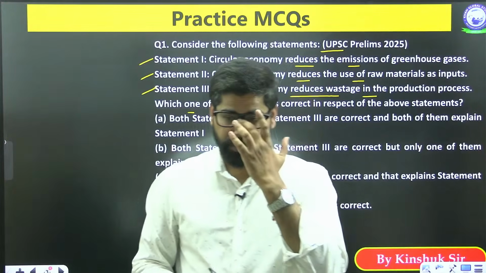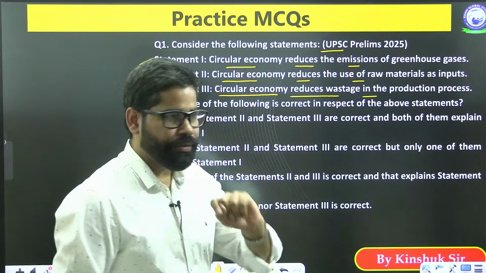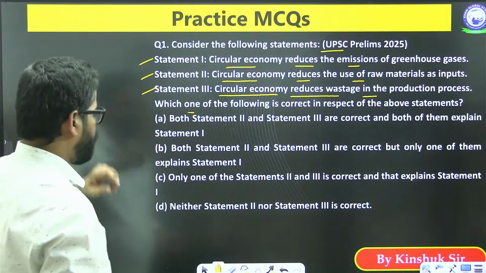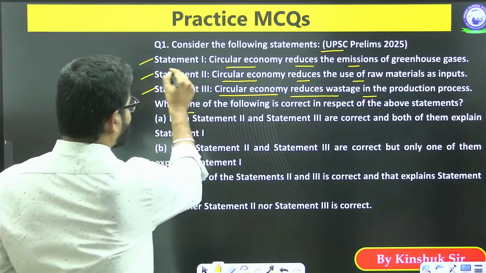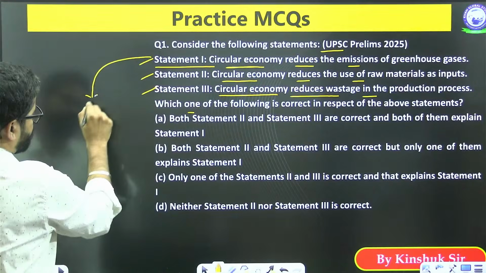See, in this type of question, you will see this one thing. The first statement is automatically correct.